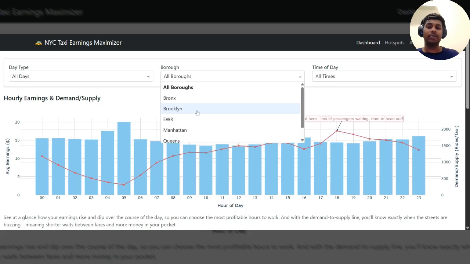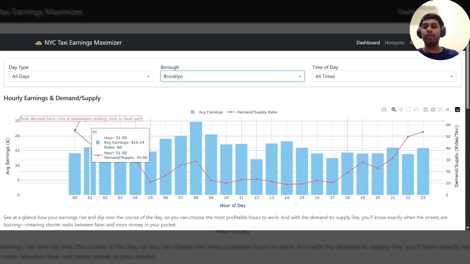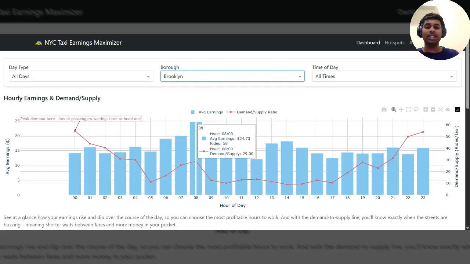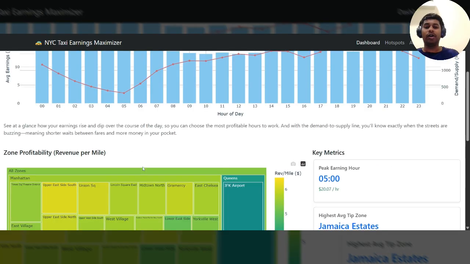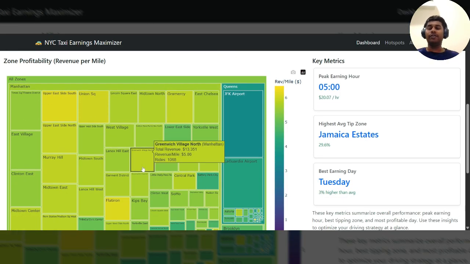So if they filter by Brooklyn, you can see that for Brooklyn, the wait time is the lowest at 12 a.m. and the maximum earnings they can earn is at 8 in the morning. And also below that we have, as now we know what time they can maximize their earnings.